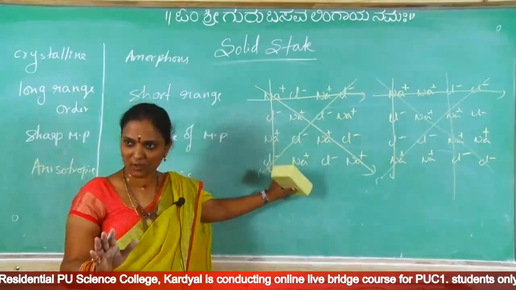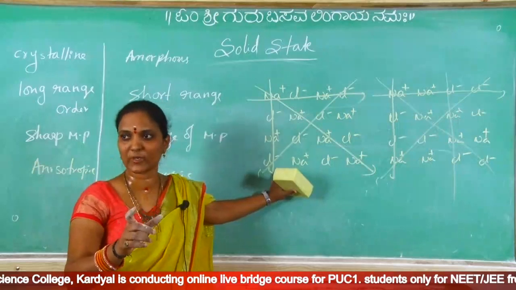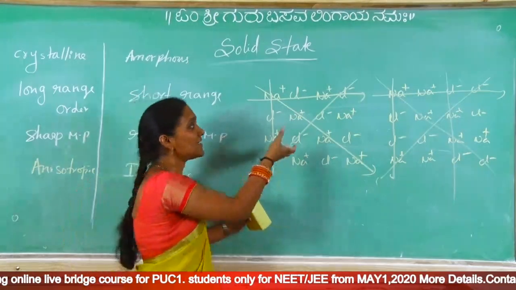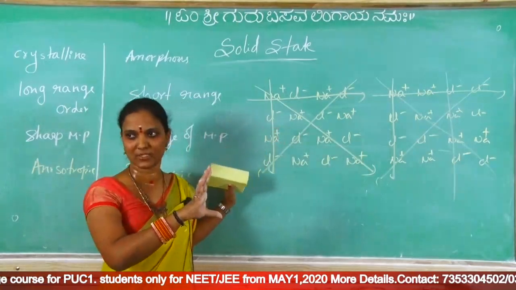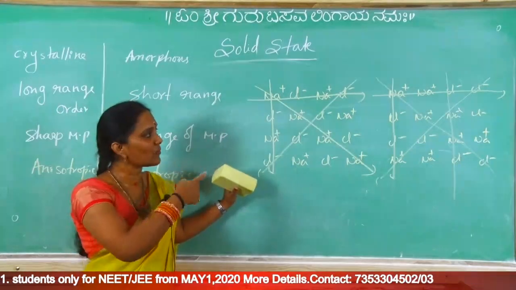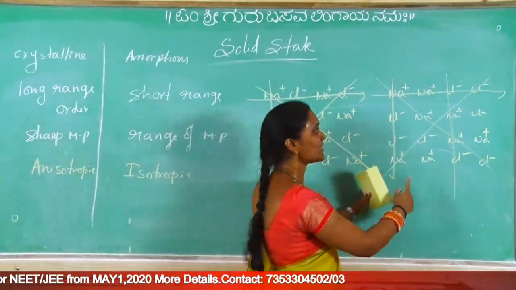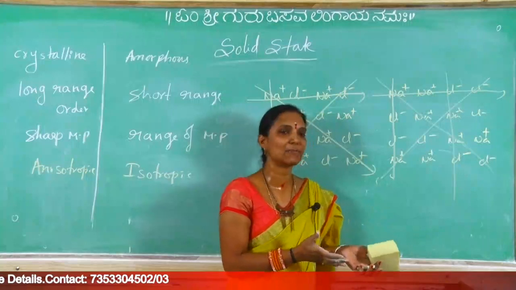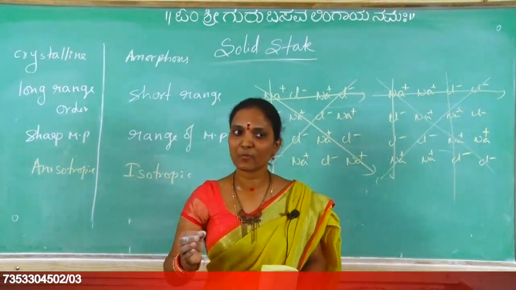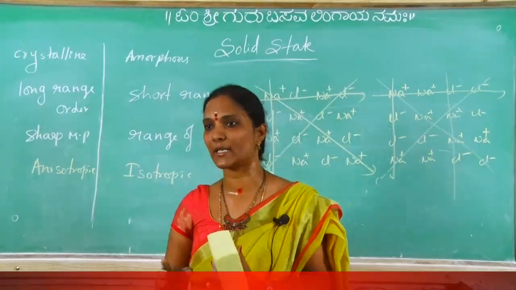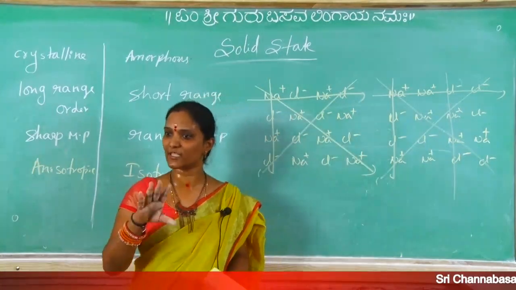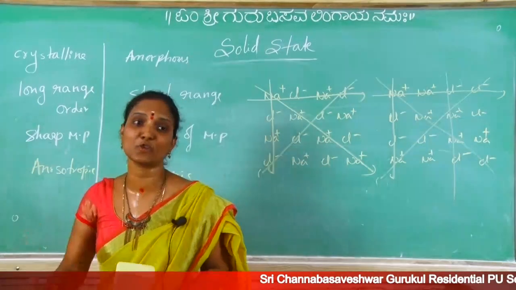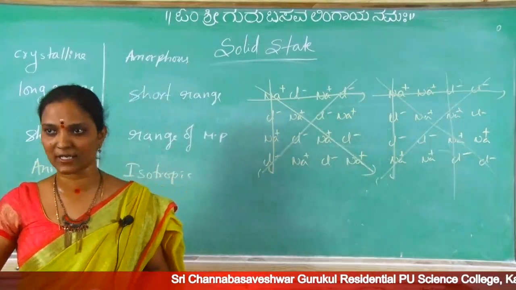So in crystalline solids, because of regular arrangement, some physical properties like refractive index or conductivity change with change in direction. Okay, the property changes with change in direction. But in amorphous, in all directions we are getting the same, because of Na plus and Cl minus. That nature is anisotropic nature. So crystalline solids are anisotropic in nature.